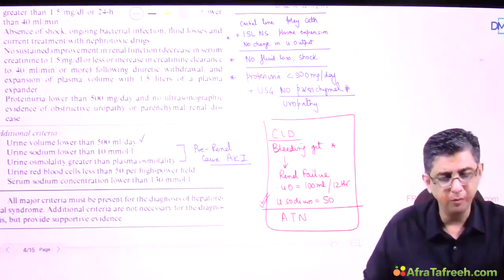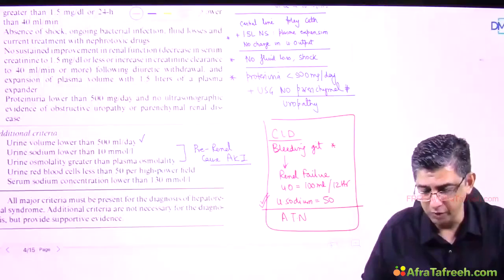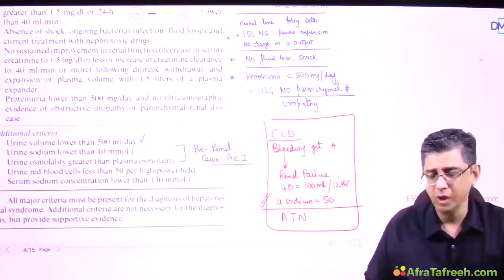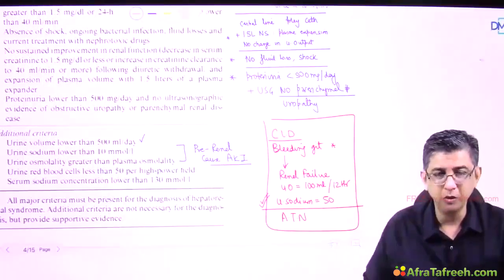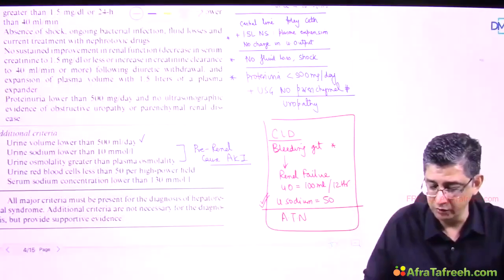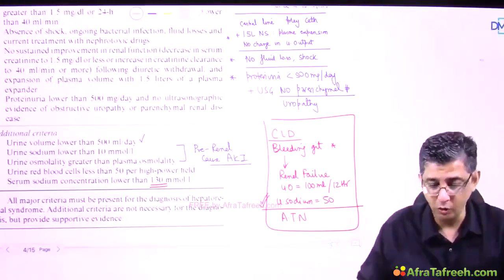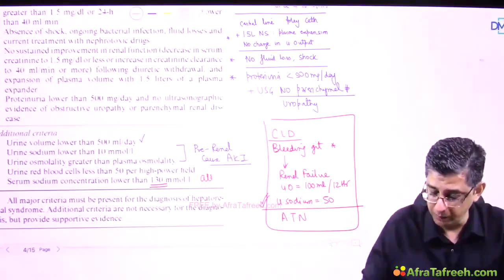And then there are two very minor facts. That would be urinary RBC less than 50 per high power field. Normally you have less than 3. So hematuria may or may not be seen. If it is seen, it's a minor criterion. And serum sodium is lower than 130. That's because of the dilutional hyponatremia that occurs in all patients with hypoalbuminemia.